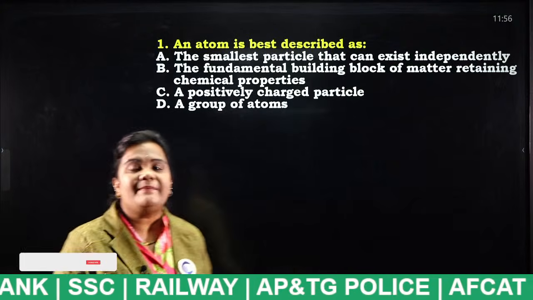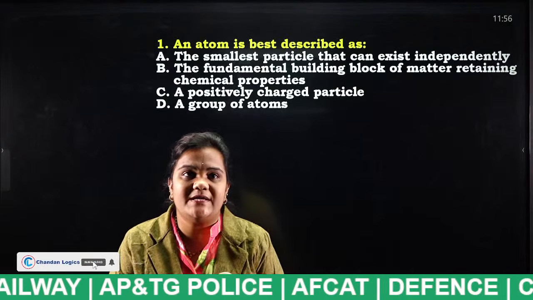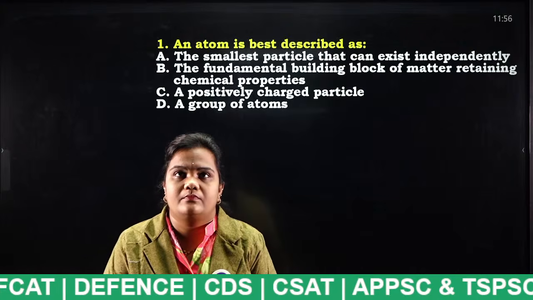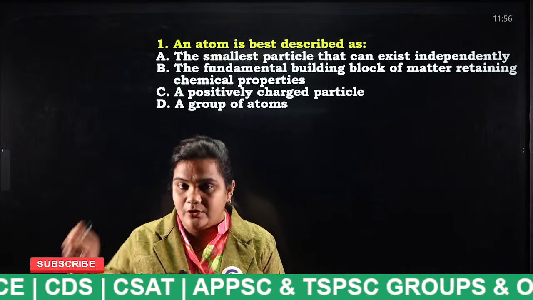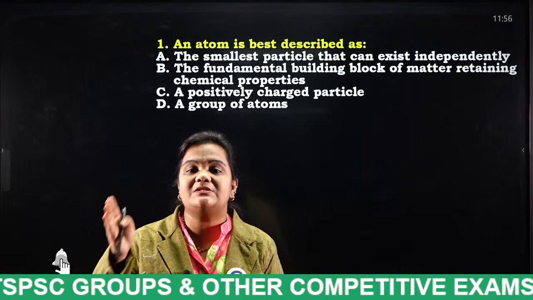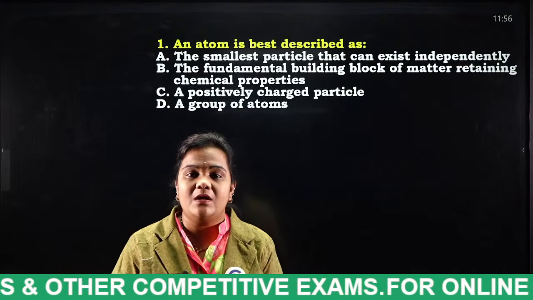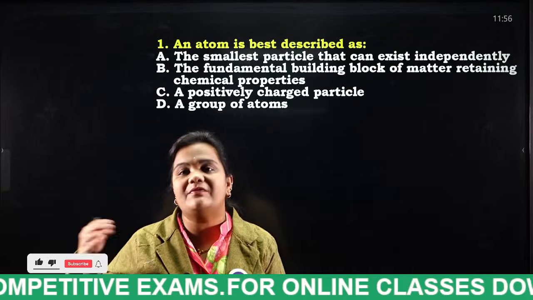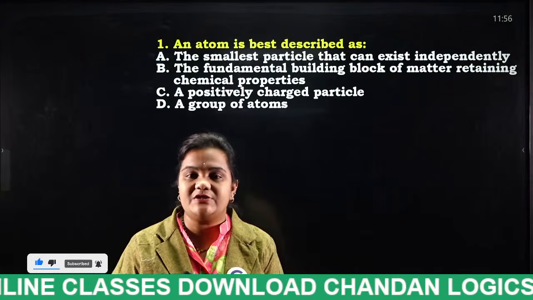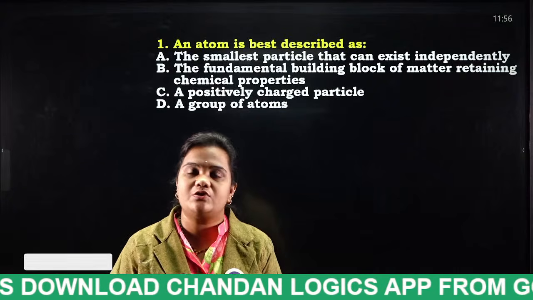Everybody mention your answers in the comment section, students. Now I am going to display 30 most important and expected MCQs from this atoms and molecules chapter. I have included PYQs also. You can see assertion-reason and statement-wise multiple choice questions also.